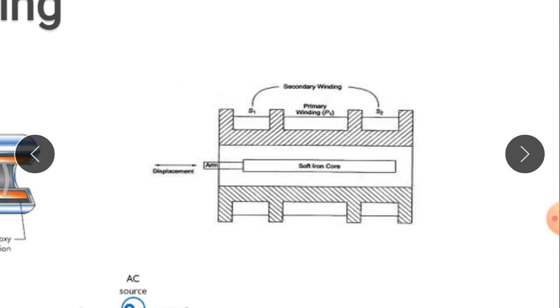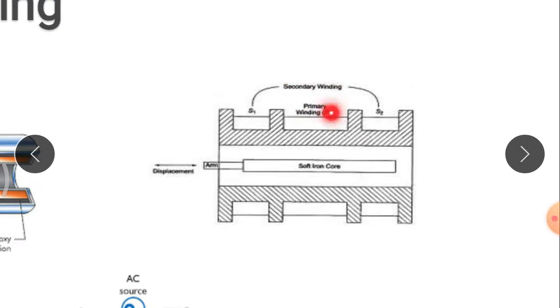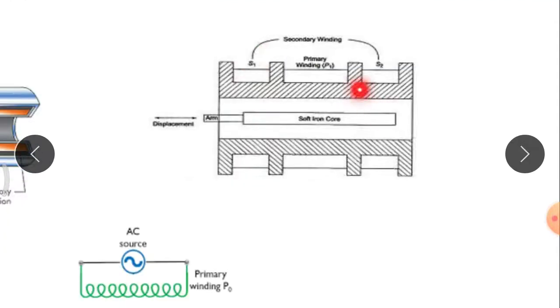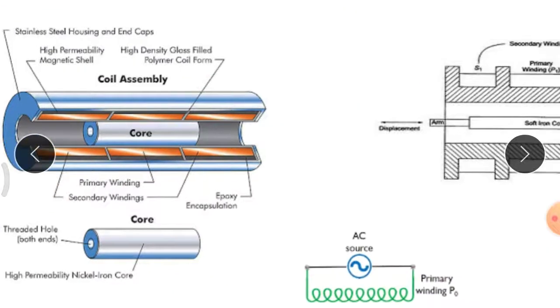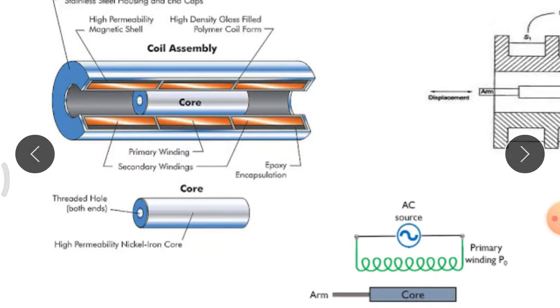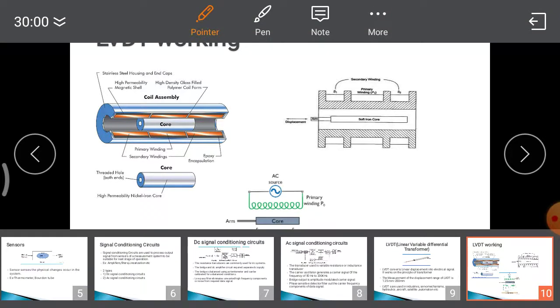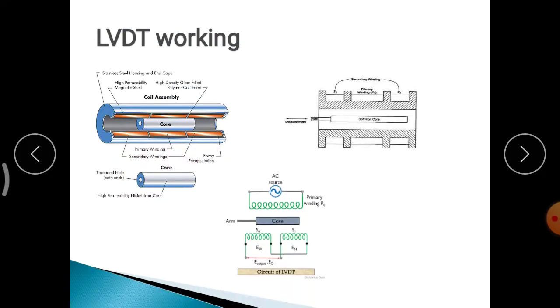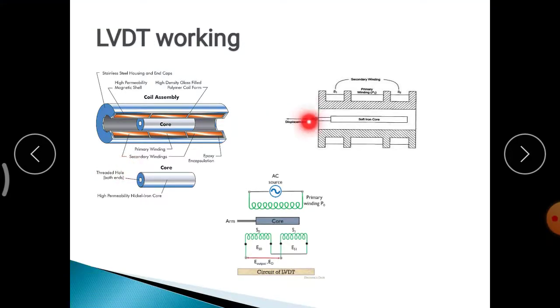The AC source is connected to the primary winding, and from the two secondary windings you take the output. It is in cylindrical format. You can see the section view here: the middle is the primary, and the sides are your secondary windings. This is the core, a cylindrical nickel iron core, and you connect the displacement to that core.